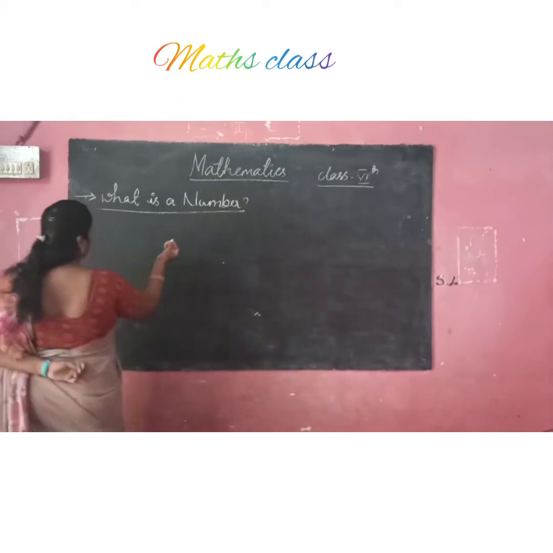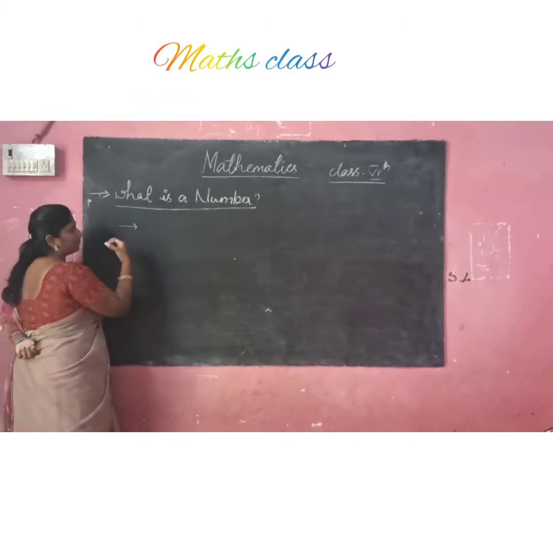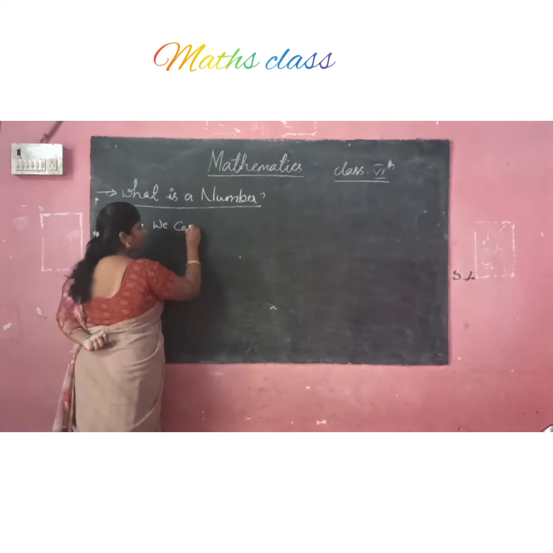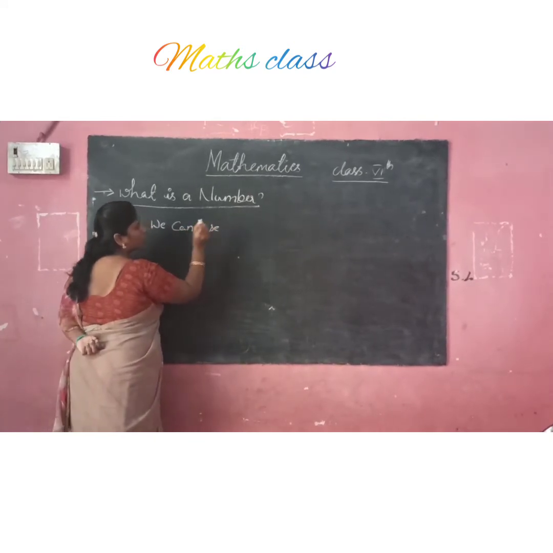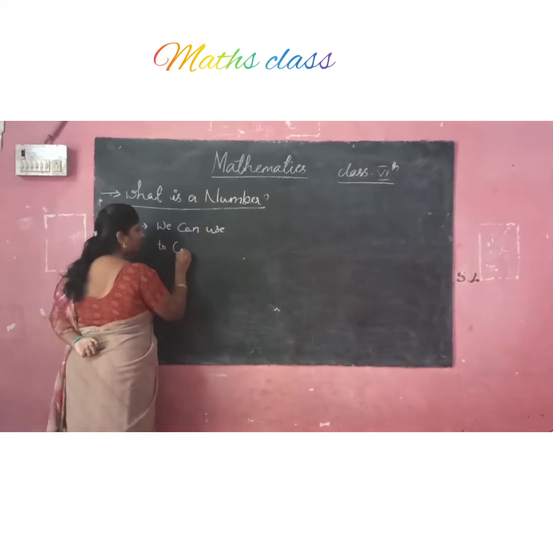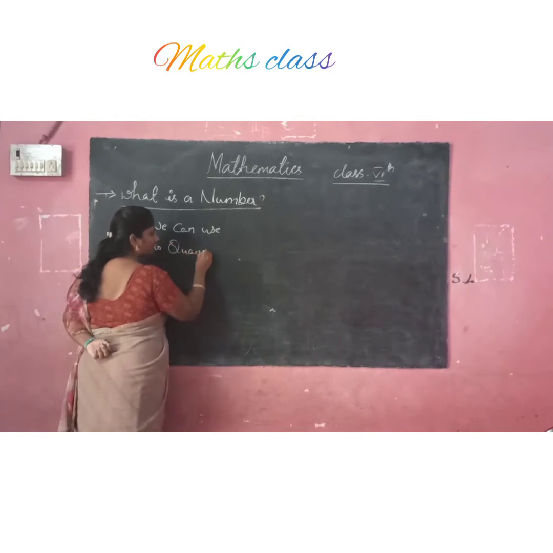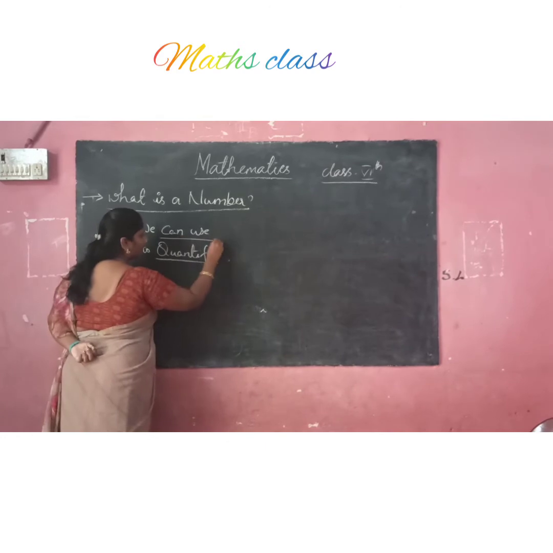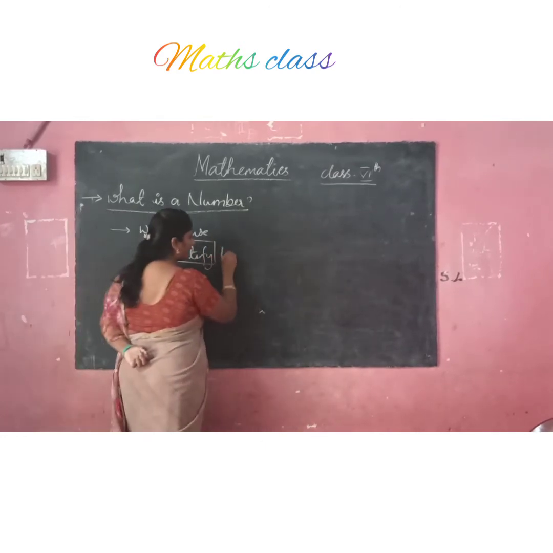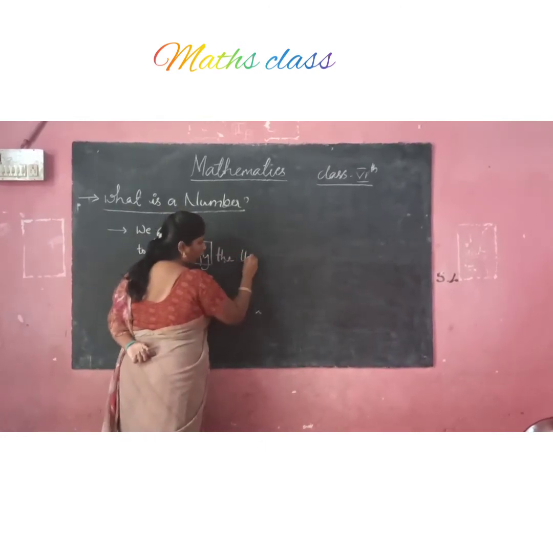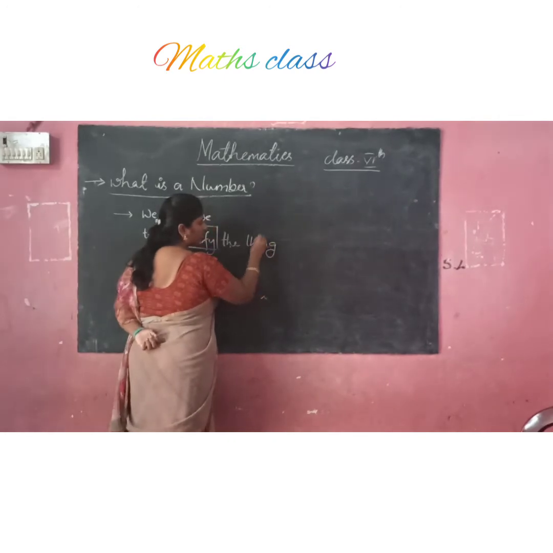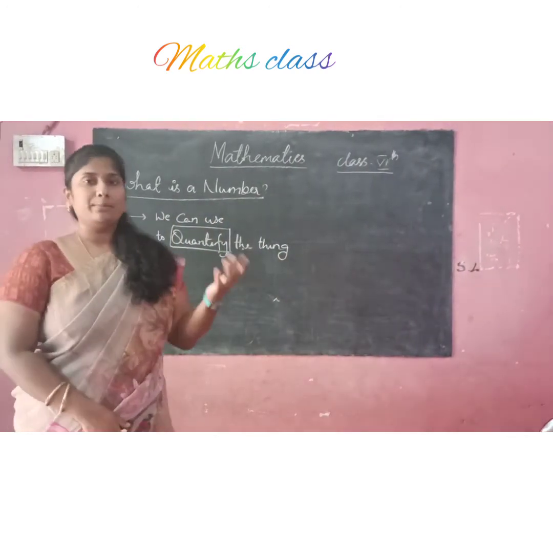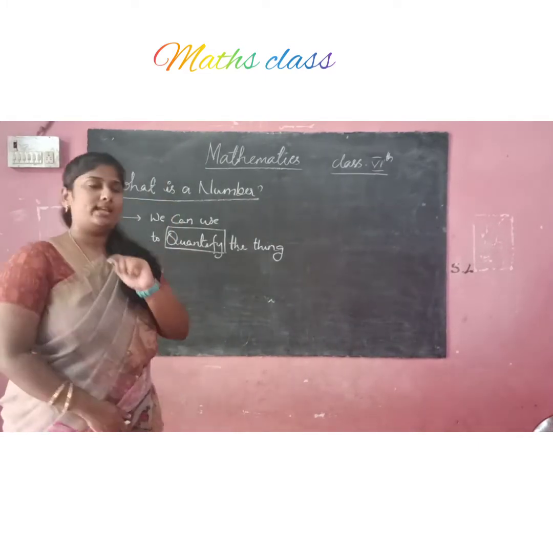How we can use the number? What is a number? Number is nothing but we can use it to quantify the thing. Quantify term is very important. Quantify the things or objects, whatever it may be. So what is a number? Number is nothing but to quantify a thing.